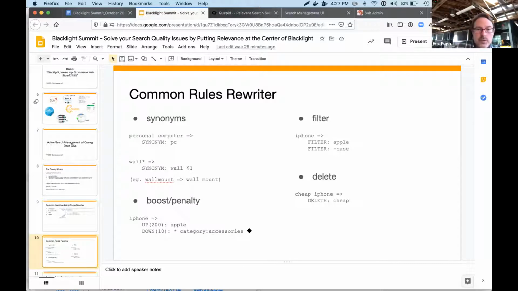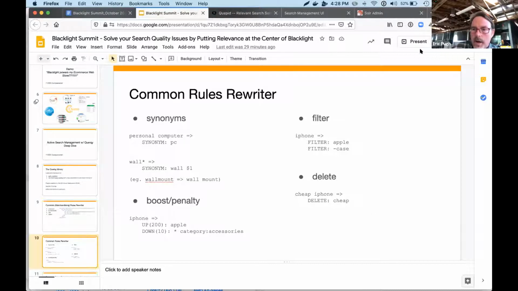But I've got some other tools that I could be using in my active search management. Why not filter, right? You type in iPhone, I'm going to add a filter to match product records, documents that have the word Apple in them. And I'm going to take out documents that have the word case in them. So I don't get any iPhone cases, just iPhones. Or even I can manipulate queries like this. I think the intuition on this one is there's no such thing as a cheap iPhone. So let's just get rid of the word cheap, because that's not helping the person find, we're not going to find good iPhone products.